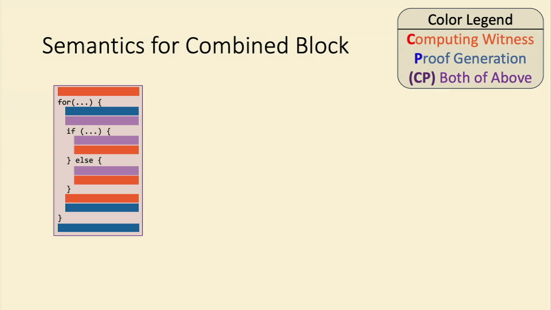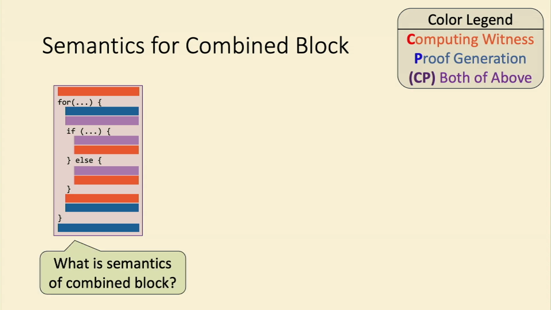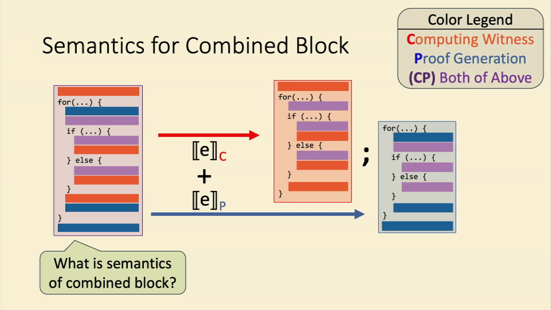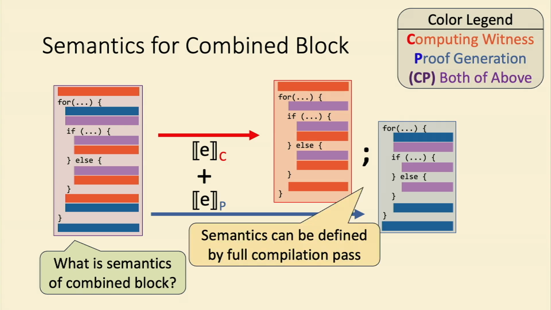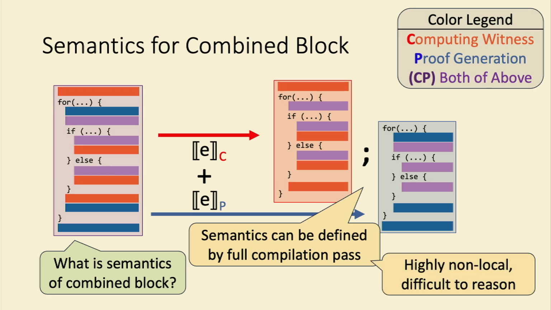But we want to also talk about what the behavior of this combined block is. So what is a reasonable semantics for this? A first step is to look at what it compiles to. And really what we could do is just define the semantics entirely by what it's actually compiled to. So we can just say the semantics of this combined block is just running the red thing followed by running the blue thing.